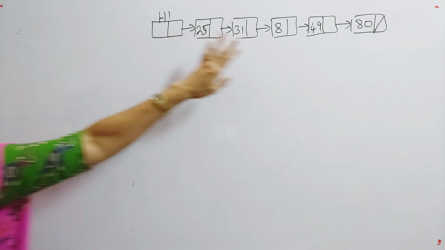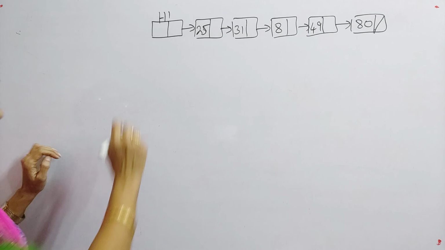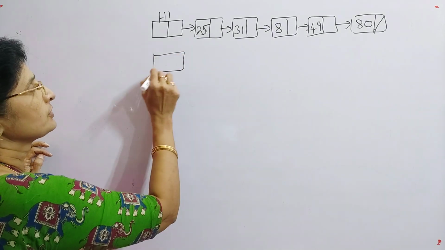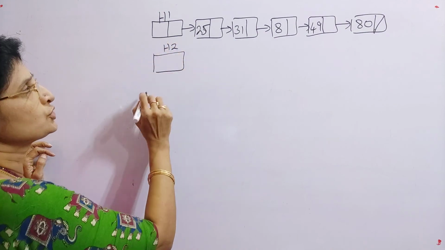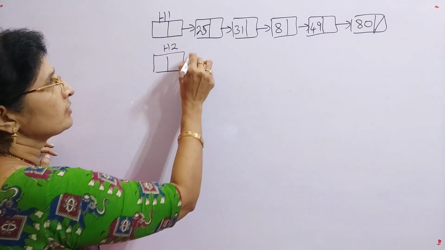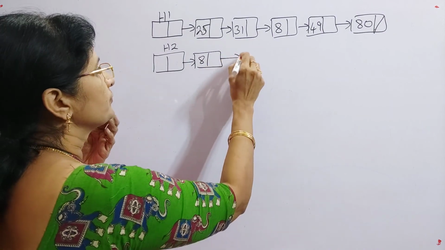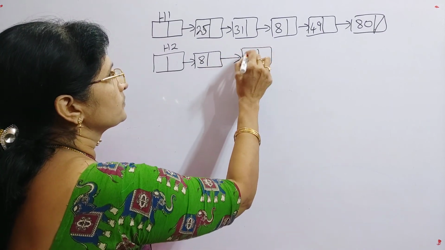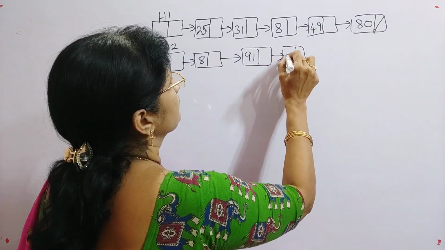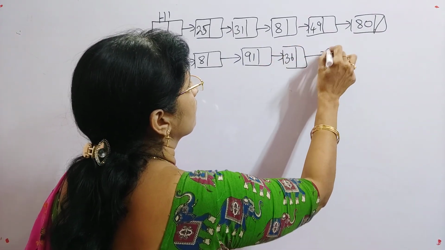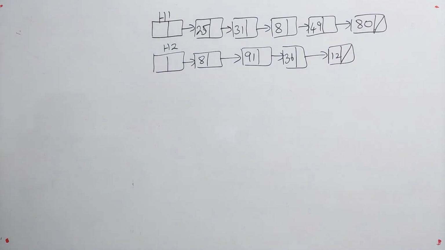Assume that I have already created a first list and the header of the first list is H1, and also I am creating one more list, that is H2, and this is having the value some 8, 91, so this is my second list.